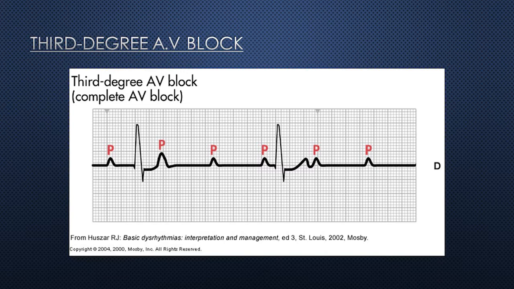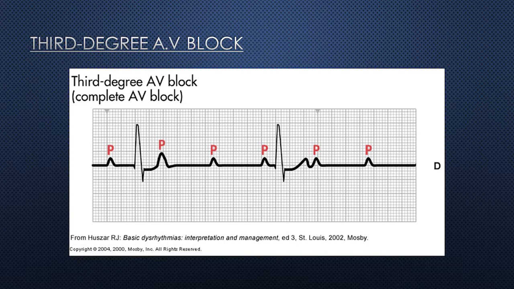Characteristics: the atrial rate is usually a sinus rate. If it's a sinus rhythm, it means a sinus rate of 60 to 100 beats per minute. And the ventricular rate depends on the site of the block. If it is in the AV node, the rate is 40 to 60 beats, and in the His-Purkinje system, it's 20 to 40 beats per minute.